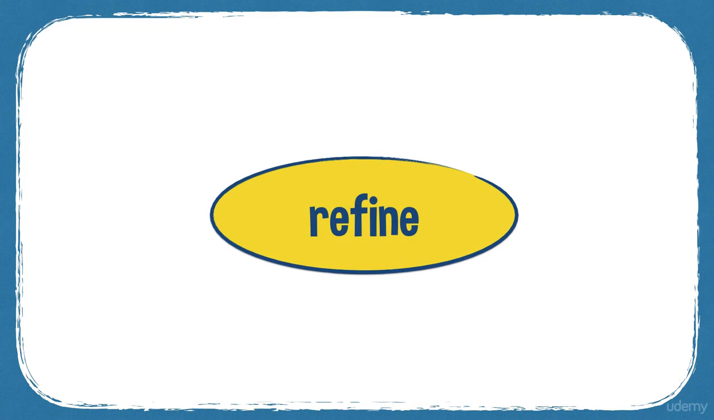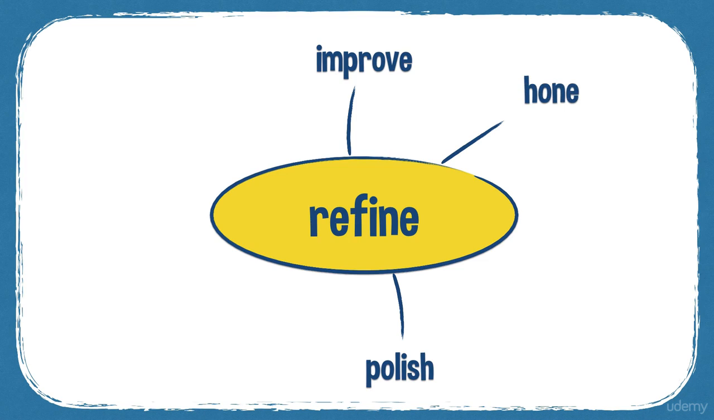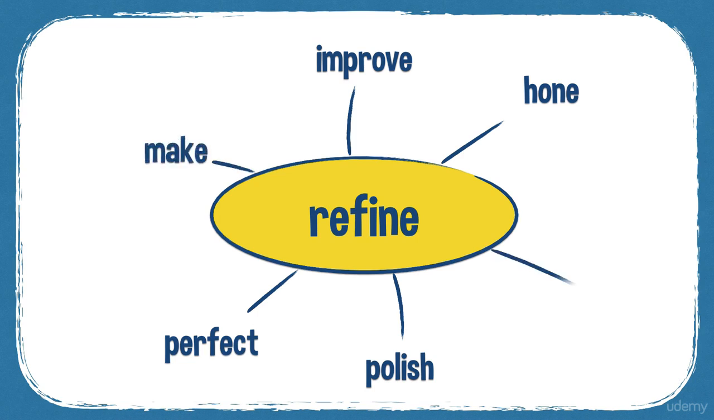And some synonyms: improve, polish. Polish as in to make it better. Hone. The word hone means you hone a skill. You make your skills better. Perfect. Make and improve.